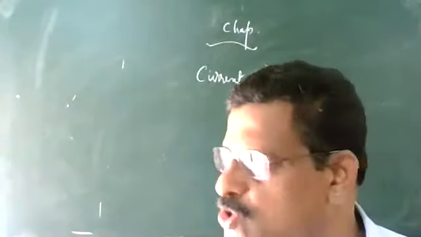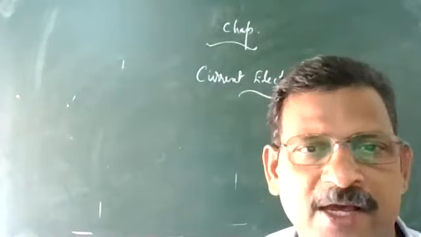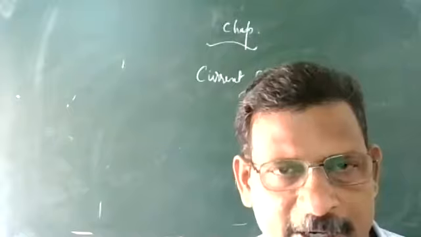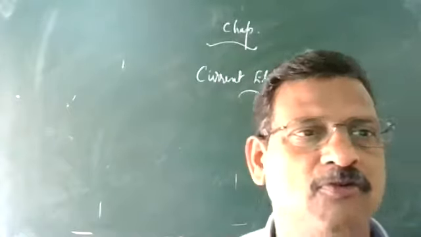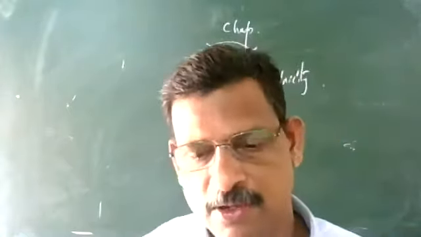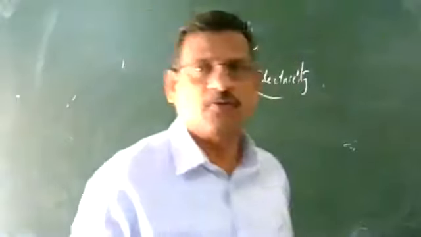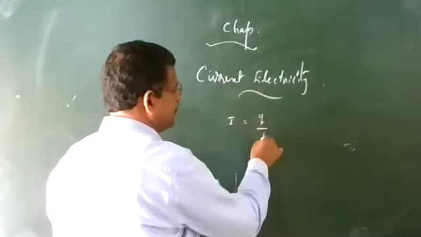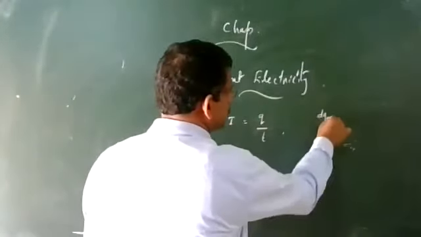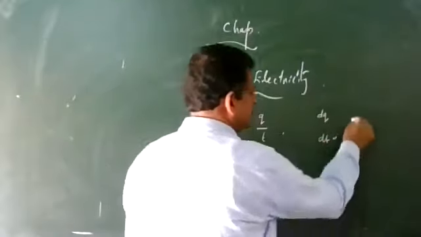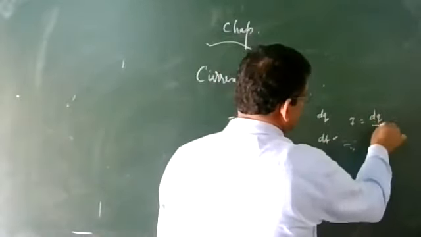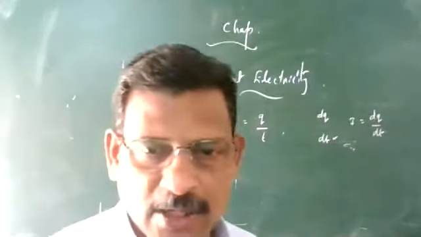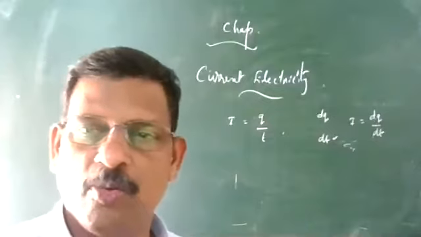So these are the different cases where the current carriers flow under the potential difference. Electric current we define as the flow of these current carriers in a definite direction, measured as the rate of flow of charge. If a total charge Q is flowing in a time t, electric current I is equal to Q by t. If a small amount of charge dq is flowing for a time dt, then I is equal to dq by dt. That is the instantaneous current.